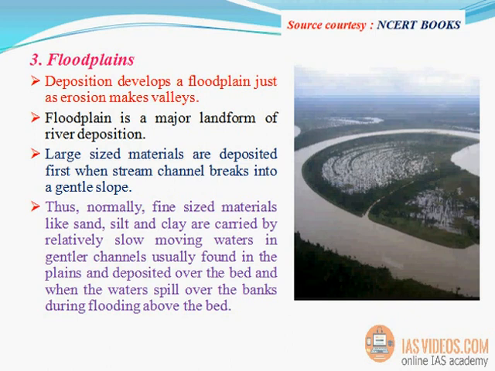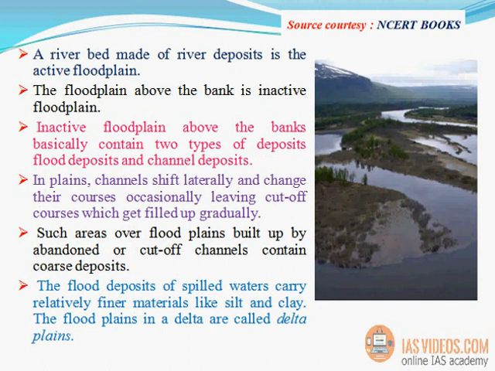A riverbed made of river deposits is the active floodplain. The floodplain above the bank is inactive floodplain. Inactive floodplain above the banks basically contains two types of deposits: flood deposits and channel deposits. In plains, channels shift laterally and change their courses, occasionally leaving cut-off courses which get filled up gradually.